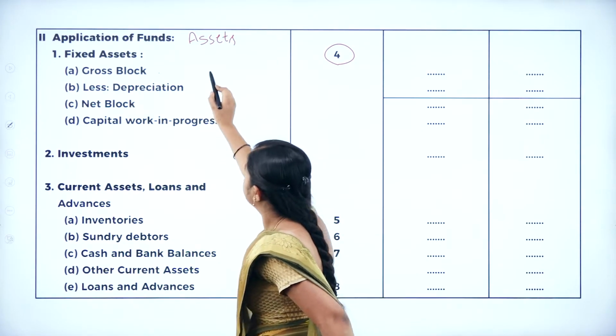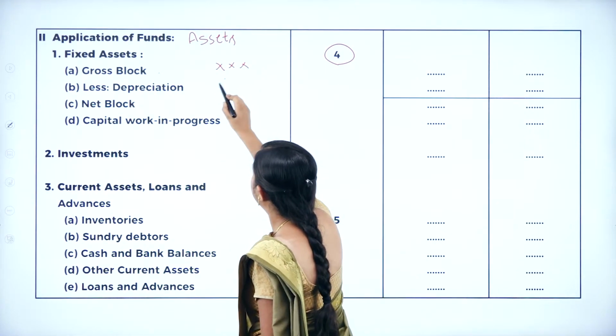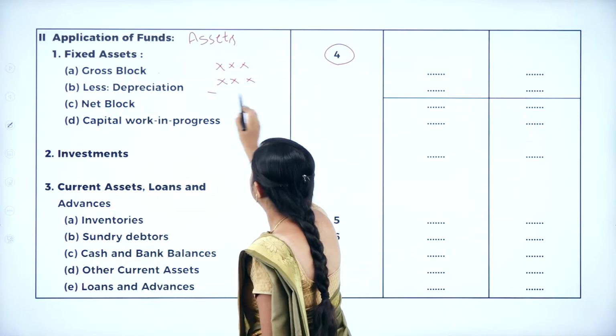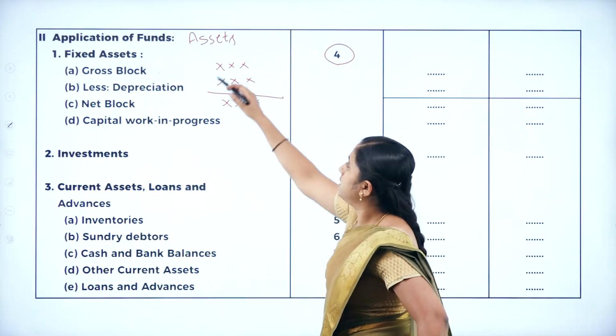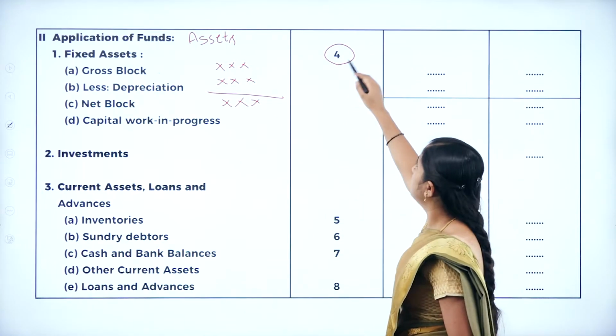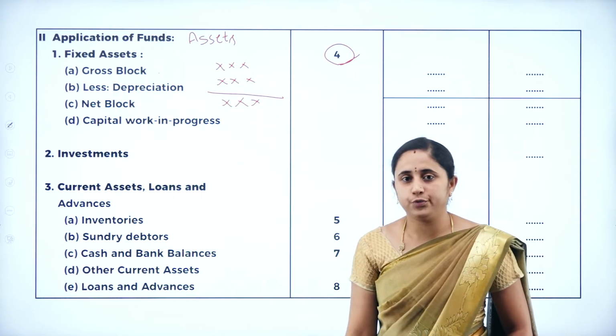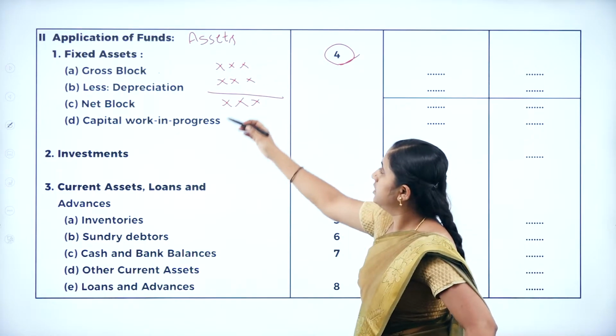The result from gross block minus depreciation is considered as net block. So all this calculation we are going to do in Schedule 4. In Schedule 4, we will calculate all this information.